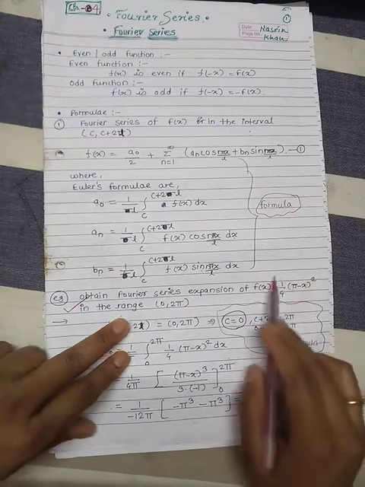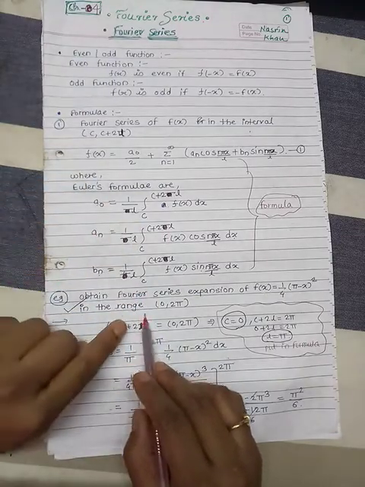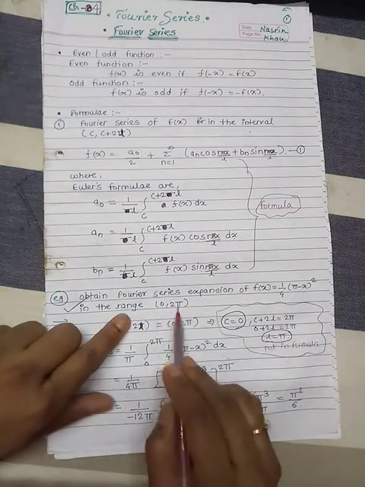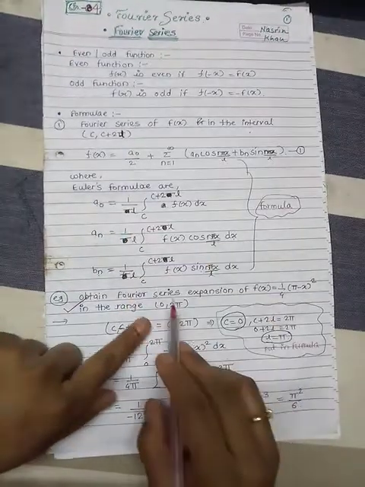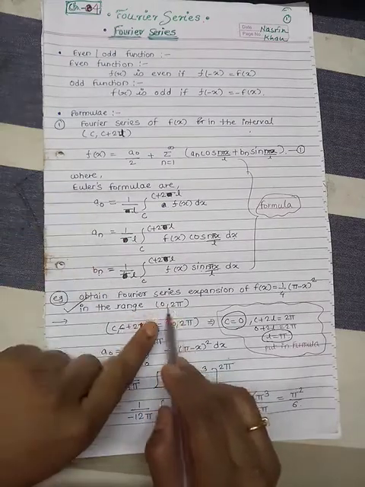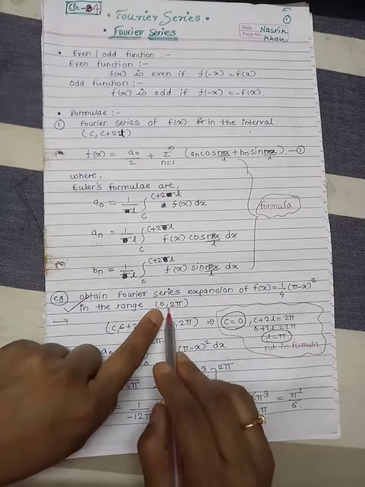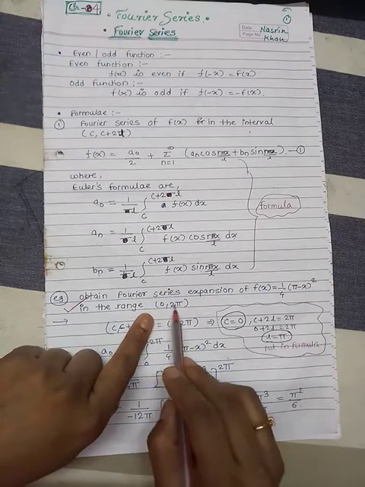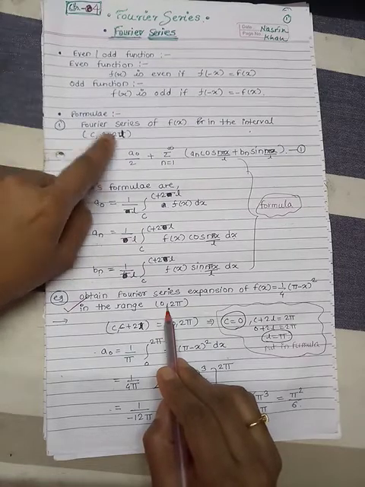The function fx is given, and the interval is given as 0 to 2 pi. The general interval is c to c plus 2l. The first step for finding Fourier series is to compare the interval given in the example with the general interval c to c plus 2l.